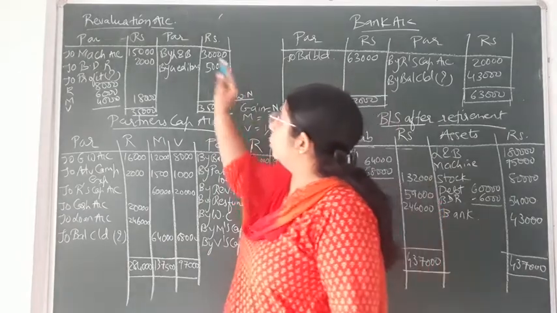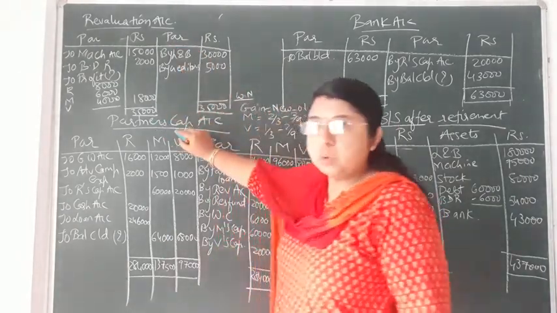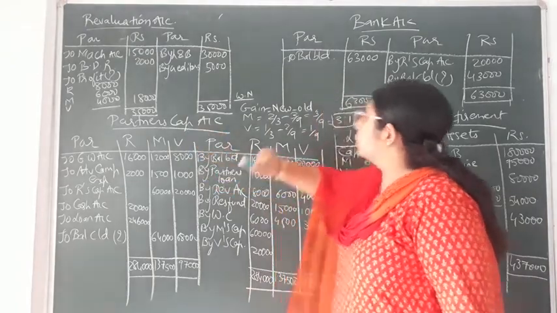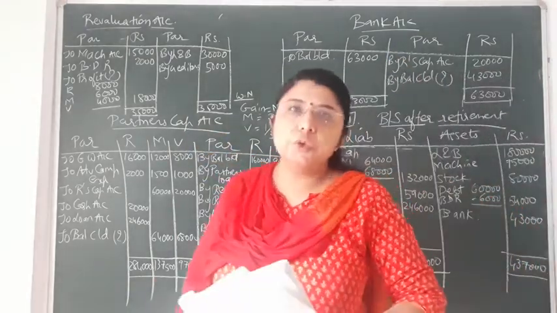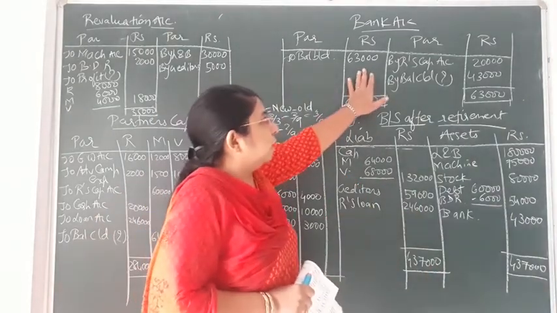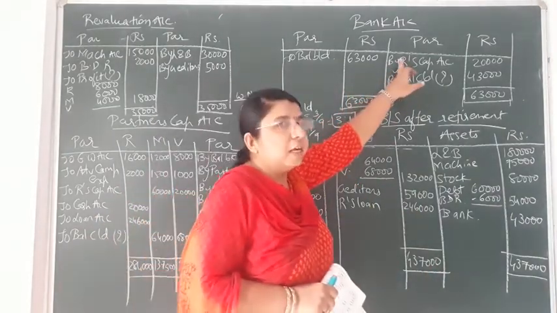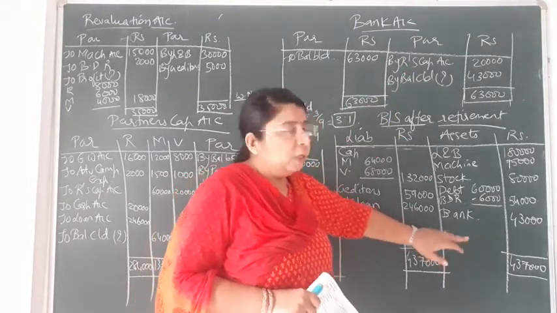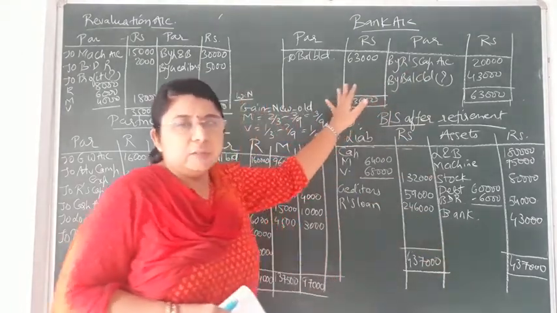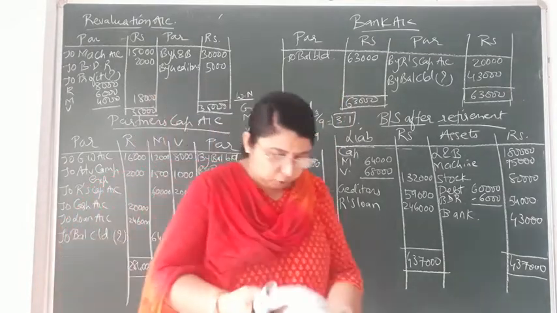You can see on the board that I have prepared the revaluation account as told in the question, then afterwards the partners' capital account, bank account and balance sheet after retirement. If you wish, you don't need to prepare the bank account or cash account because there is only one adjustment related to it. So directly over here also you can give the adjustment. But for your understanding, I have separately prepared the bank account.